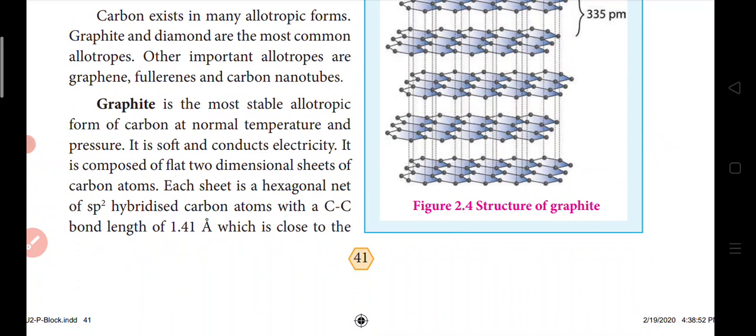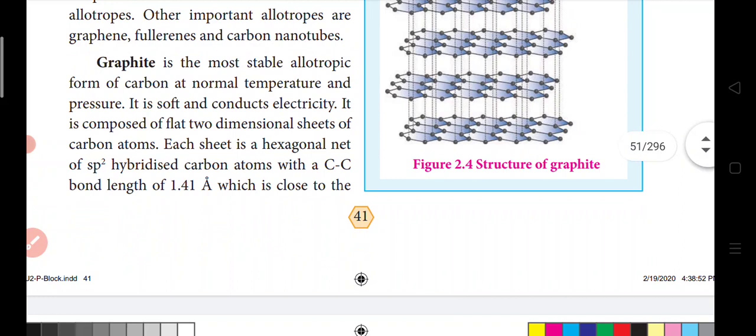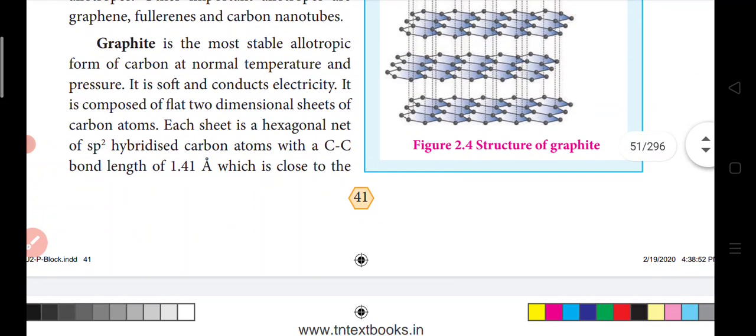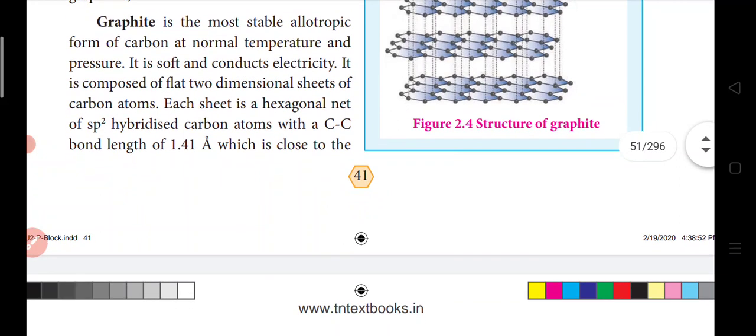First we have graphite. Graphite is the most stable allotropic form of carbon at normal temperature and pressure. It is very soft and it also conducts electricity. It is composed of flat two-dimensional sheets of carbon atoms.